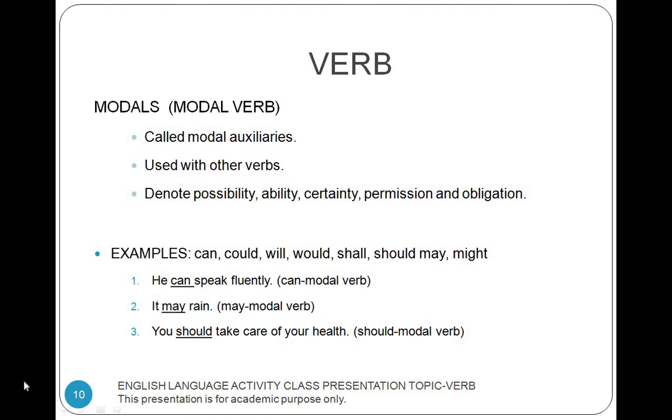He can speak fluently. The word can is a modal verb. It may rain. The word may is a modal verb. You should take care of your health. The word should is a modal verb.